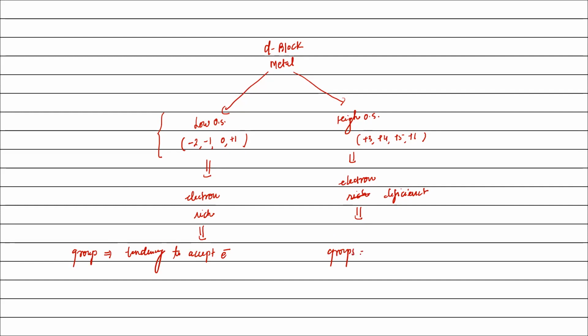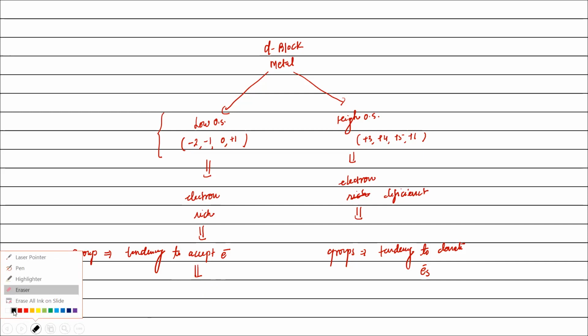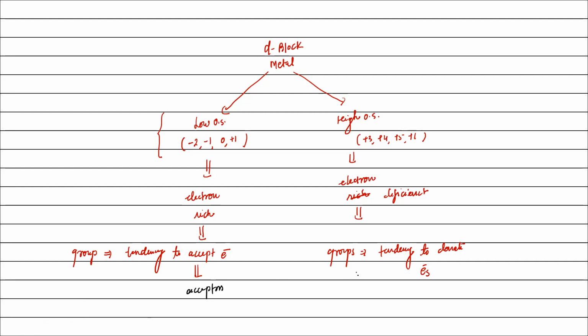So here it will bind to groups that have the tendency to donate electron, right? Those systems or those groups which have the tendency to accept electron are called acceptor ligands, right? We can say these are called acceptors and these are called donors.